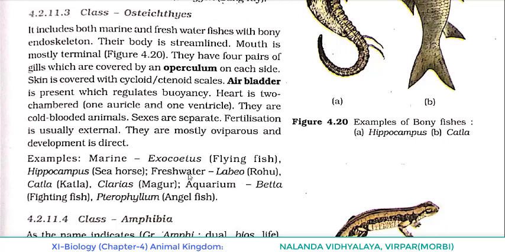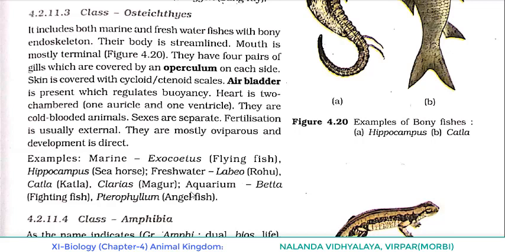And the examples of Osteichthyes living in freshwater are Labeo, rohu, Catla. The scientific name and common name are pronounced the same, but the spelling differs: the first letter is C in Catla and K in Katla. Clarias, magur. The Katla figure is given here. So one marine example and one freshwater example are given: the marine example is Hippocampus, seahorse, and the freshwater example is Katla.